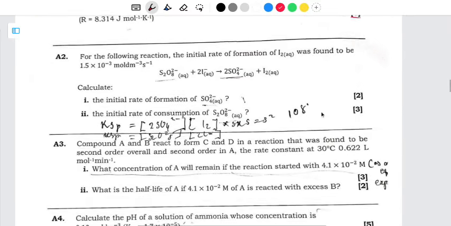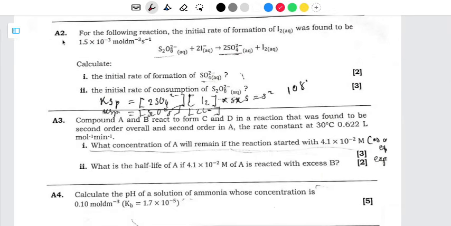Let's see the second one. So for the second one, it is saying for the following reaction, the initial rate of formation of iodine was found to be 1.5 multiplied by 10 to the power negative 3 moles per decimeter per second. So we have this equation here.